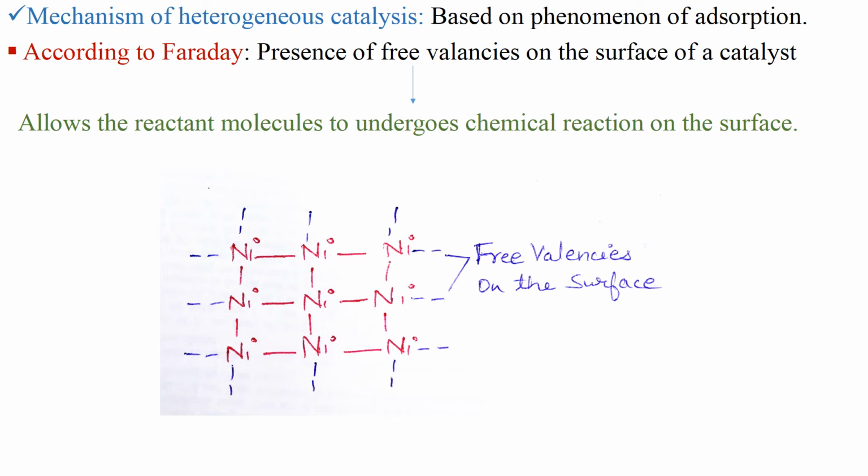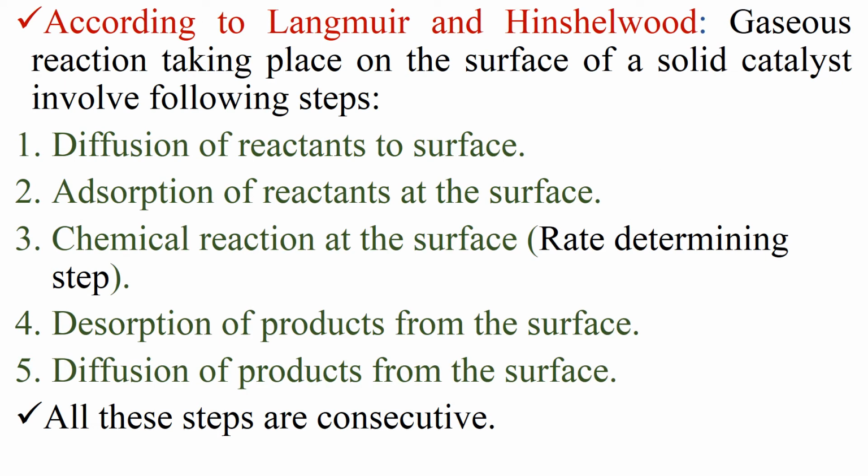Now moving to another theory, that is Langmuir and Hinshelwood. According to Langmuir and Hinshelwood, what happens for gaseous reaction taking place on the surface of solid catalyst? There are 5 steps. All these 5 steps are consecutive. It means all these steps take place one after another. In first step, what happens?